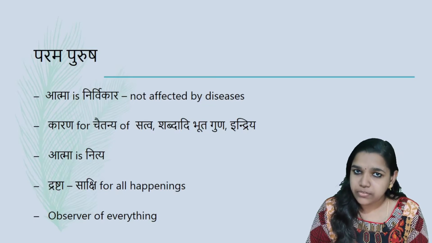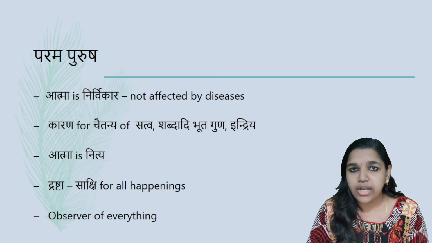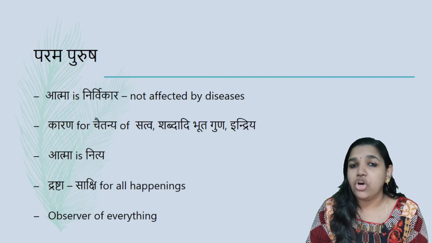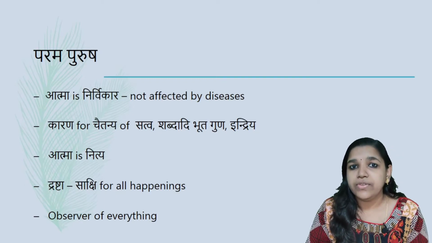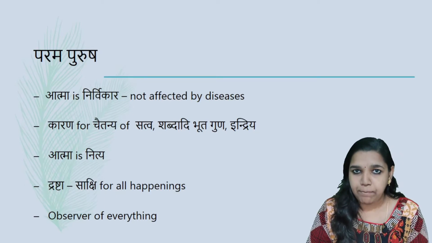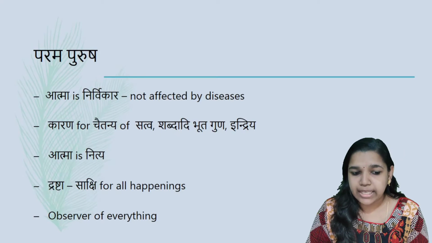And this Atma is Nitya, that is present all the time, or eternal and not having any destruction. And this Atma is considered to be Drashta or Sakshi, that is an observer, observing all the things which are happening. So these are the properties of Parama Purusha or Paramatma. That is Nirvikara, it is the Chaitanya Karana, Atma is Nitya and Atma is Drashta or Sakshi.